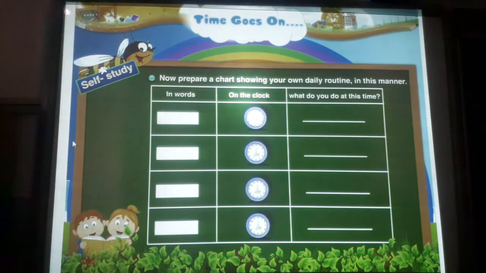Now, prepare a chart showing your own daily routine in this manner. Time of the day. In words. On the clock. What do you do at this time?